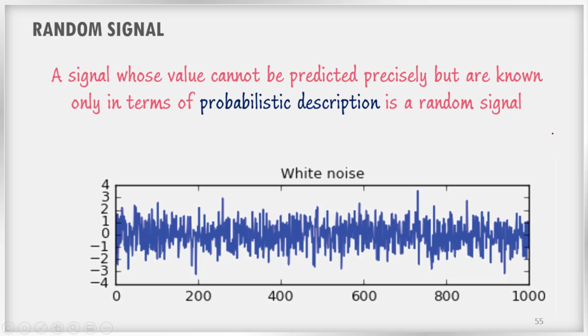Now what is meant by a random signal? A signal whose value cannot be predicted precisely but is known only in terms of probabilistic description is a random signal. Random signals are those signals that take random values at any given time and must be characterized statistically. Random signals occur due to some random phenomena that cannot be modeled analytically, that is, cannot be modeled mathematically.